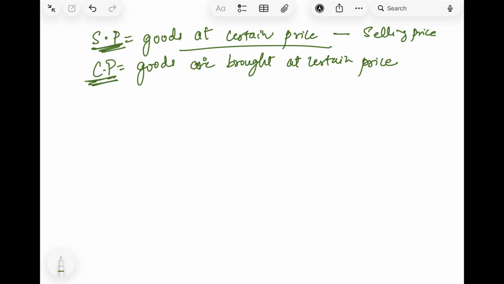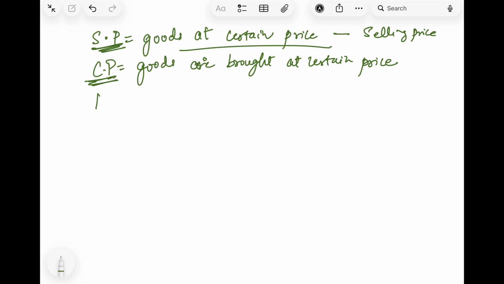Now depending upon the cost price and selling price, a person earns a profit or has a loss, right? How do you understand that? When the seller is selling something, either the seller will make a profit or a loss. So how do we understand when the seller makes a profit and when the seller makes a loss?